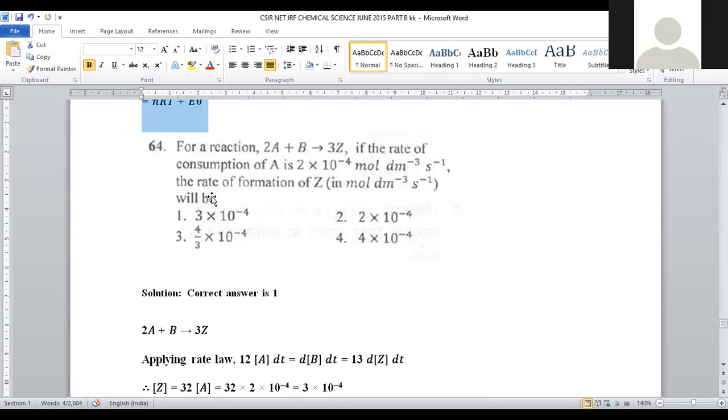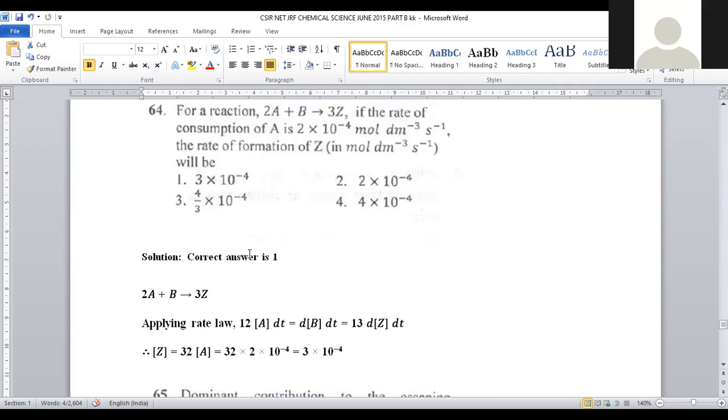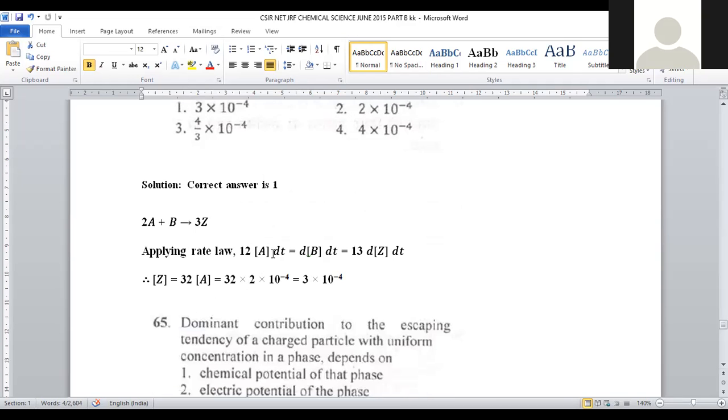In the system, what we have to predict is the rate of formation of Z. For that purpose, the equation is 2A plus B gives rise to 3Z, right? So here, it is provided that -1/2 dA/dt = -dB/dt = 1/3 dZ/dt. Here is the differential with respect to time. So now the rate of formation of Z is equal to 3/2 into the rate of consumption of A. It is taken as 3/2 into A.